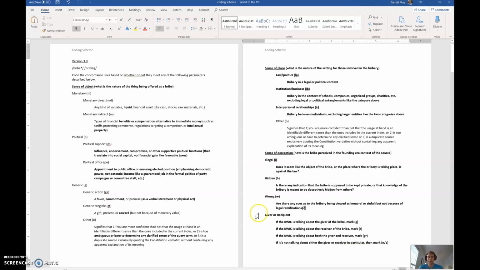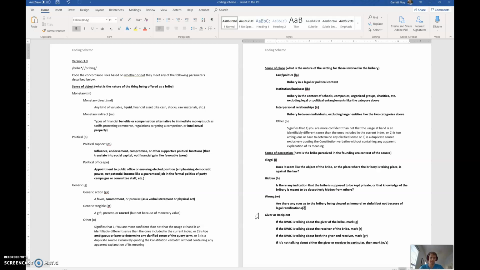And then last we have the giver or recipient angle. In trying to understand what a bribe is, it might be necessary to understand who is offering the bribe and who is receiving the bribe, but I don't know if that's going to matter. So I just want you to note if the source you're looking at is talking about the giver or the receiver, or both, or neither, using GR, or not applicable.